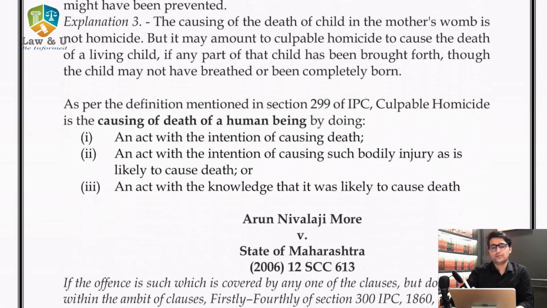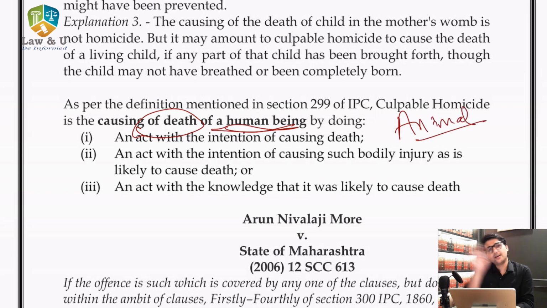Now when we read the definition of culpable homicide, 4 चीजें होना बहुत important है. Firstly, causing of death of a human being. So what does it say? When you kill a human being, then only it will be a homicide, या फिर आप उनको punish कर सकते हैं under section 299. If it is killing of an animal, then protections are provided in other legislation. It cannot be said that the offence is punishable under section 299. The main ingredient under section 299 is that death has to be caused. वहाँ पे death होना बहुत ज़रूरी है and it should be the death of a human being.